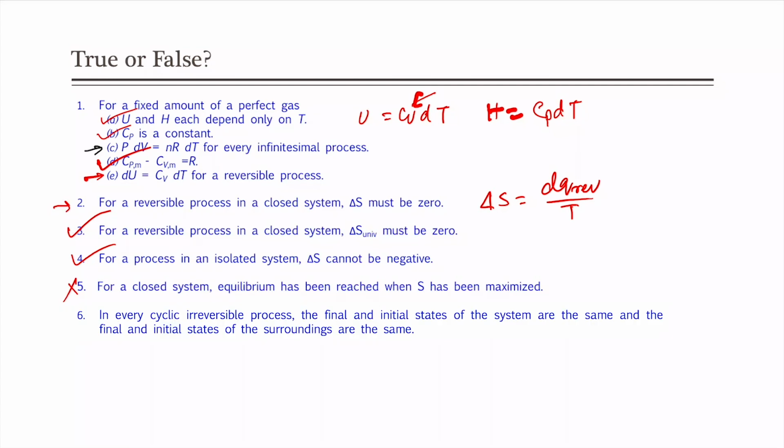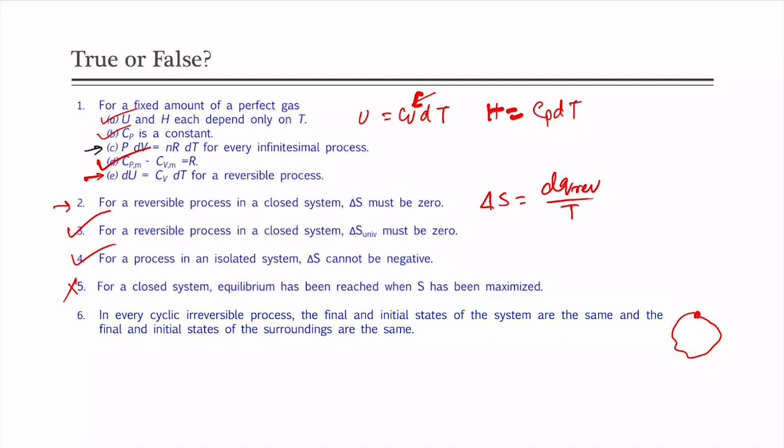In every cyclic irreversible process, the final and initial states of the system are the same and the final and initial states of the surroundings are the same. Now, when I talk about a cyclic process, then the final and initial states of the system have to be the same, because the process happens.